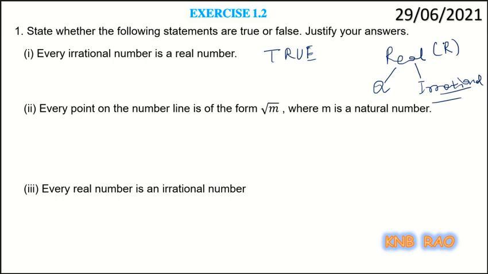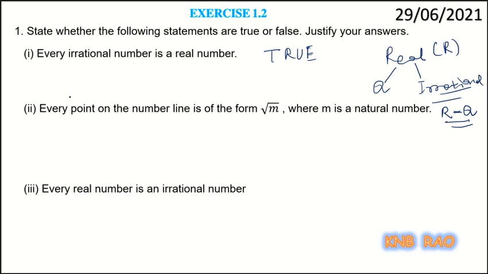With R we will represent reals, with Q rationals, and irrationals are generally called R minus Q. What do you mean by R minus Q? Take away from all real numbers all the rationals. The leftover numbers are irrationals. This way they represent. There is no special letter symbol. This is logically how we show it.